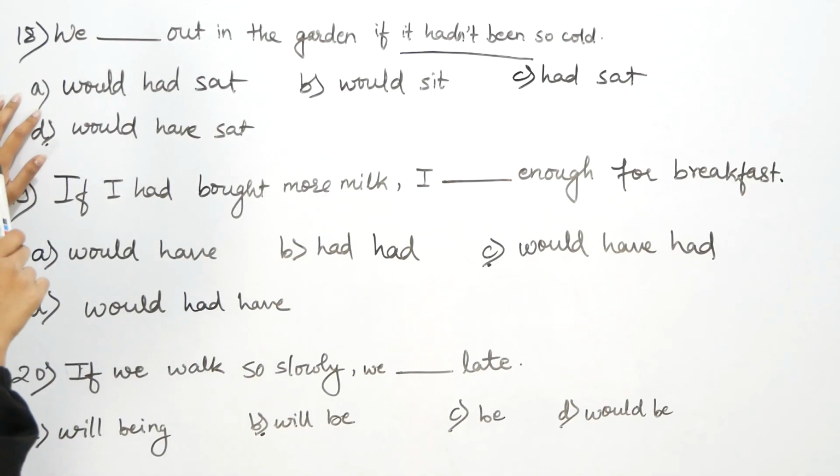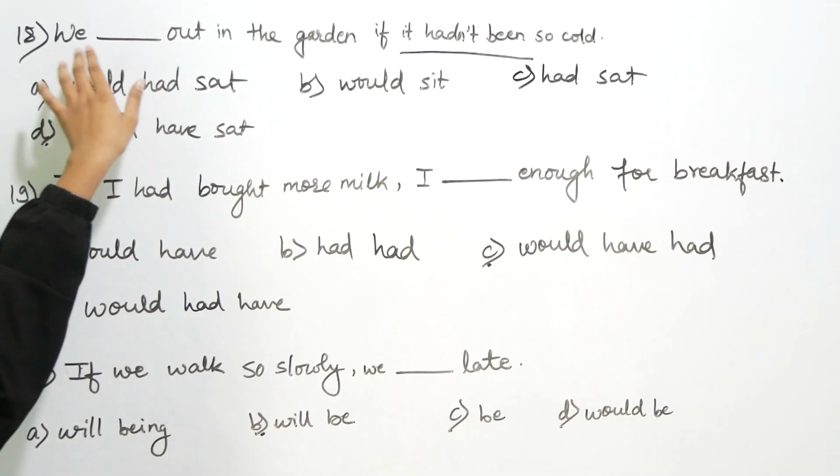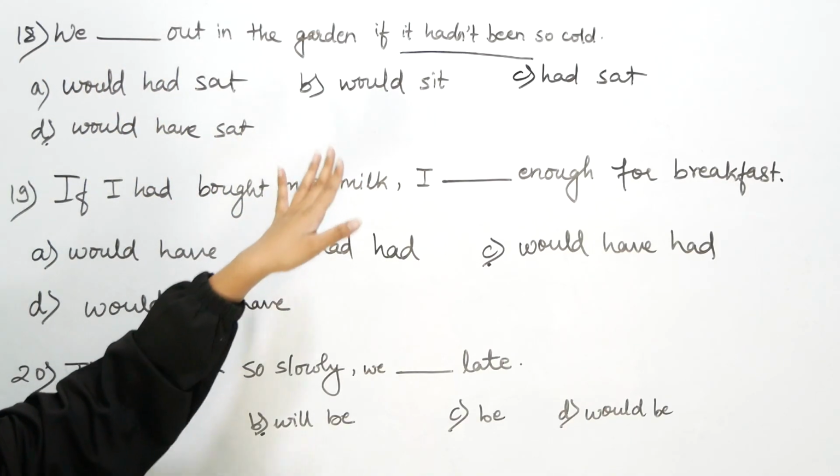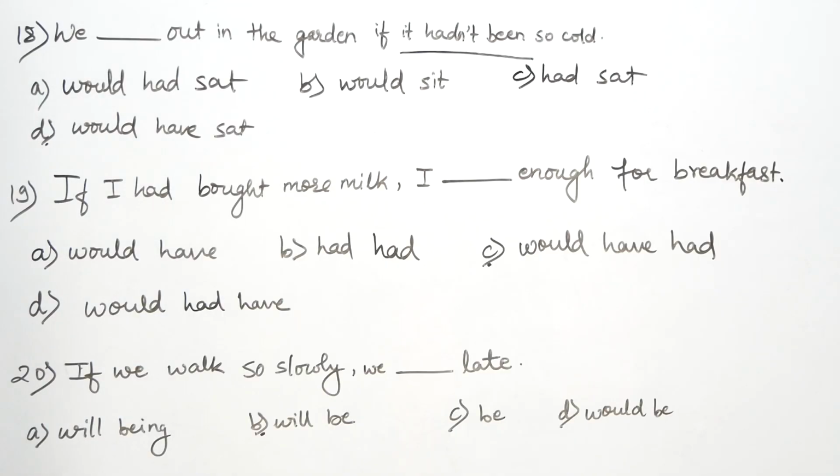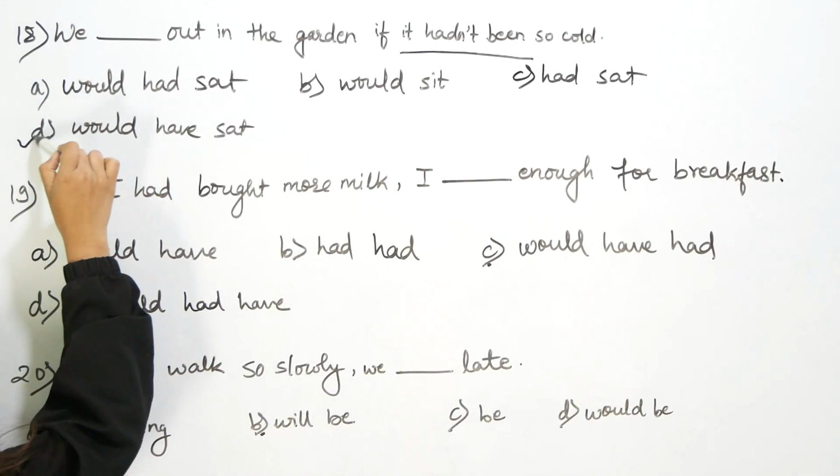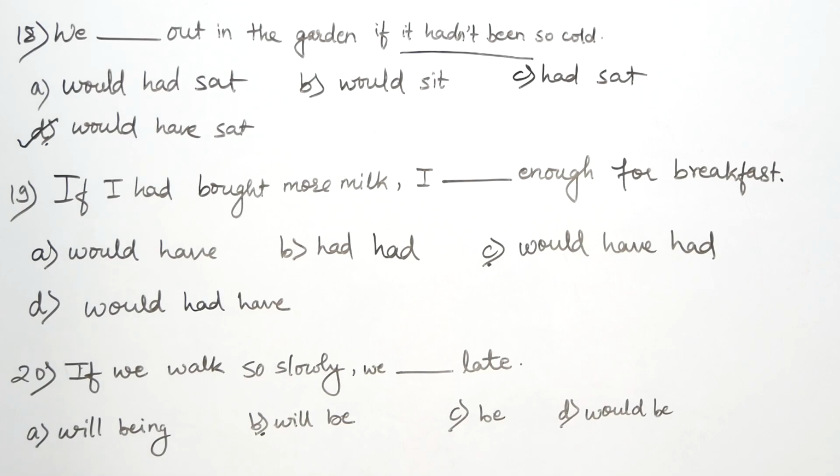We would had sat out in the garden if it hadn't been so cold. No, that's not the correct option. The correct option here is we would have sat out in the garden if it hadn't been so cold. Now let's move on to the next question that we had.